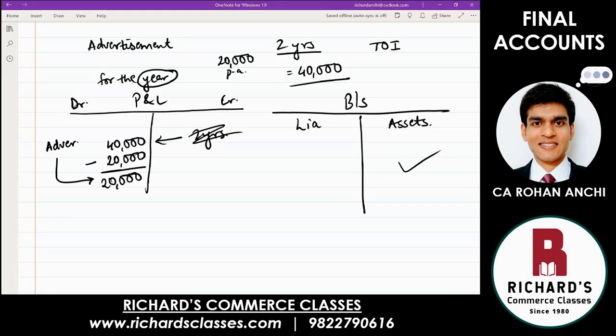Asset side, because it's exactly opposite of liability. Remember, anything that you pay in the future, liability. Now you have already paid extra. That amount again you don't have to pay in the future. That is a benefit for you for this year and for the next year. It is a benefit because next year when Times of India comes, you say I already paid you last year for 2 years. So that is an amount that you are not going to pay in the future. That is a benefit for us, and that's why it is on the asset side. And this type of adjustment is known as prepaid, paid in advance your expenditure. It can be any expenditure. We took advertisement as an example. This is known as prepaid expenditure.